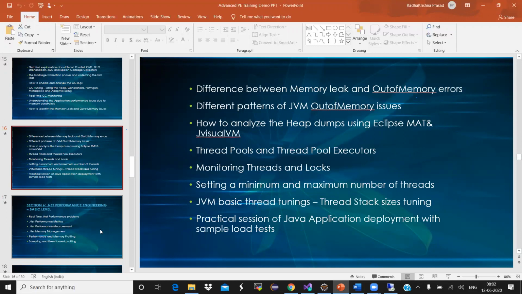The course that I have defined for advanced Java performance engineering is not limited. This will be sufficient for any performance tester who has 15 years of experience. The agenda of this course will help you to clear any complex interview with respect to performance testing and engineering, to get some good opportunity with a big MNC with huge pay.